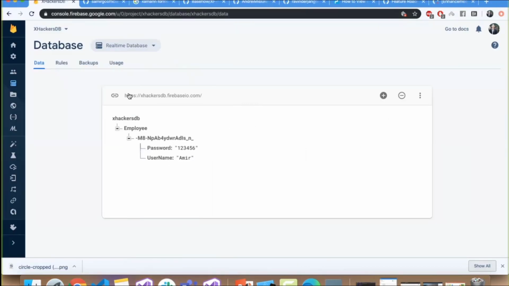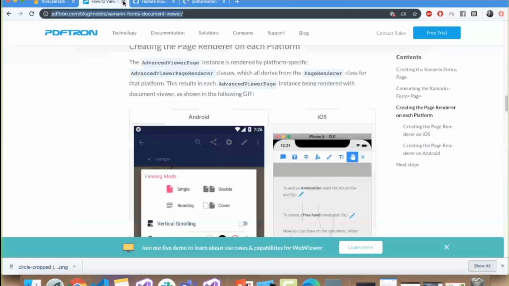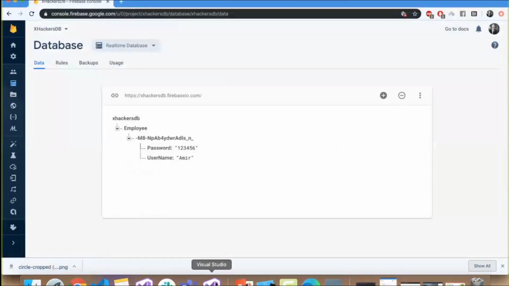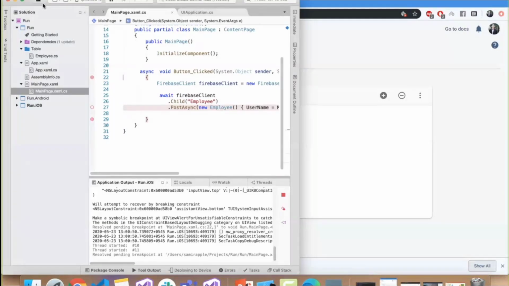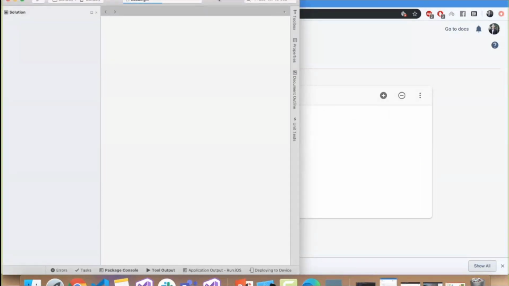So this is how simple it actually is. One employee has logged in, and I just sent one employee's information over to the database. So how does it actually work in a real-time application? We are going to make an application a little bit more complex.